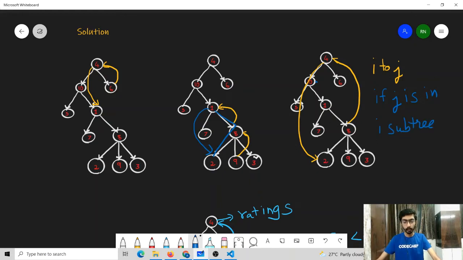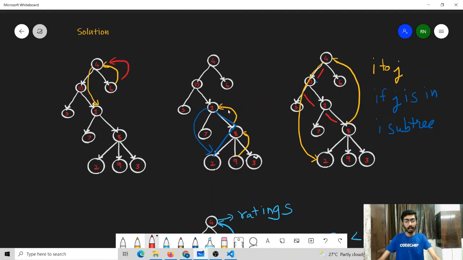Next observation is based on the line where it was given that we can move from node i to node j if there is a path from j to i, which means i should be in the subtree of j, and this is the case only and only if j is an ancestor of i. Here we can see that it was possible for us to move from 8 to 4 only because 4 is an ancestor of 8. So we can move like this. And similarly is the case for this thing. We can move from this node to this node only because this node is an ancestor of this node.